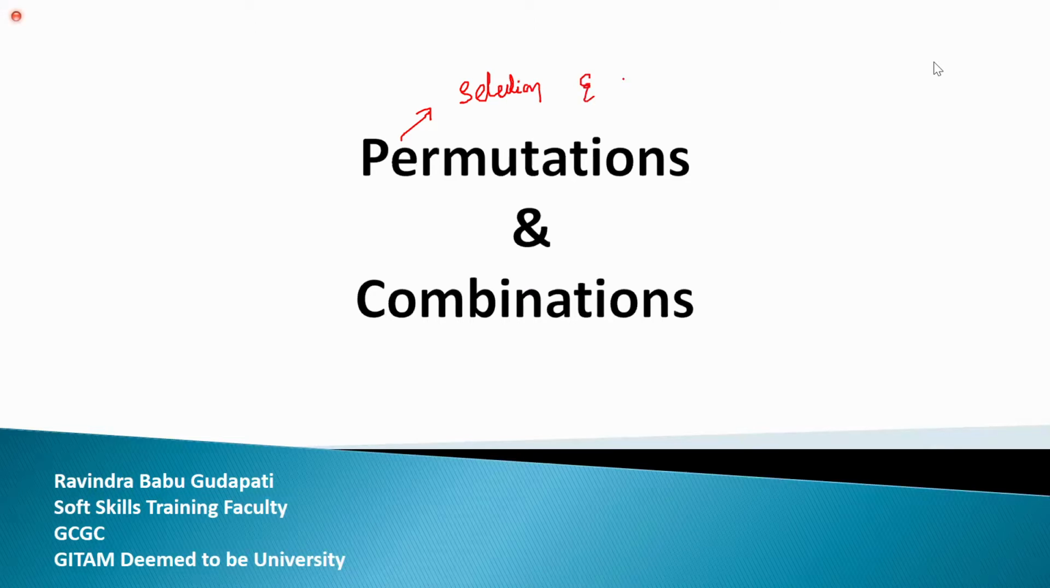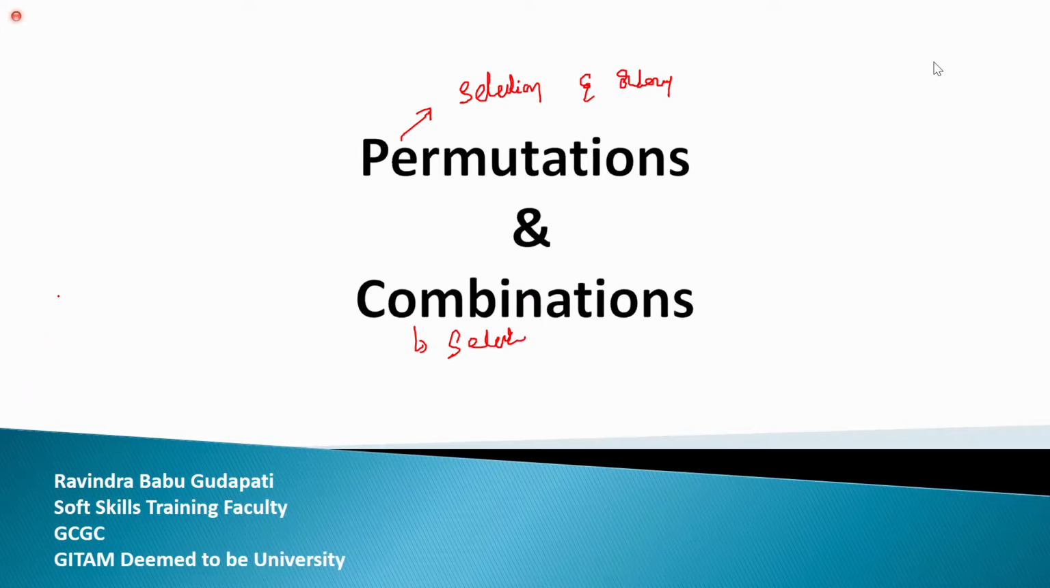Very good, Akila, roll number 8. What about the combination part here, guys? Combination is just counting the selections. Very good. Can anyone give an example for combination, guys?